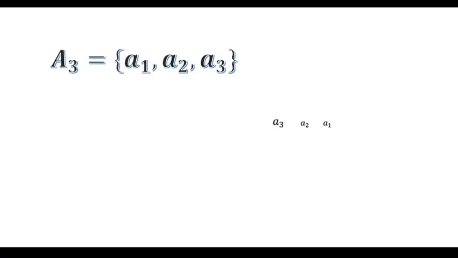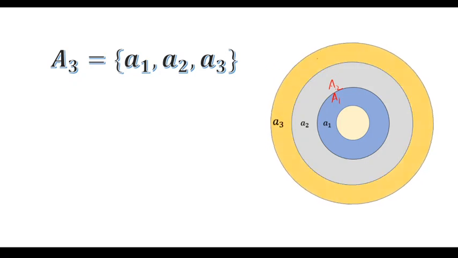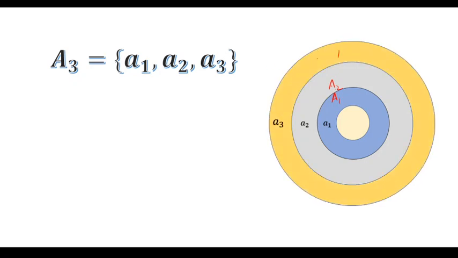So let's take another set which is A3, which is having all the elements of the previous sets: a1, a2 and a3. So A3 is the bigger one.